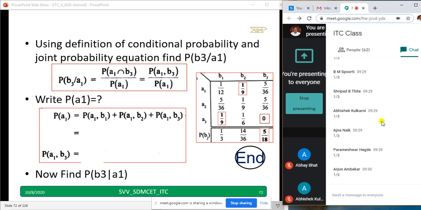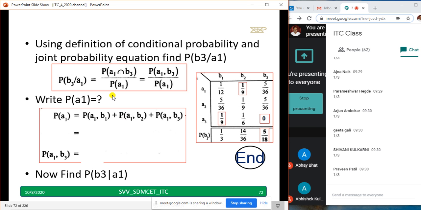I think 1 by 3 is the correct answer. I also got 1 by 3.